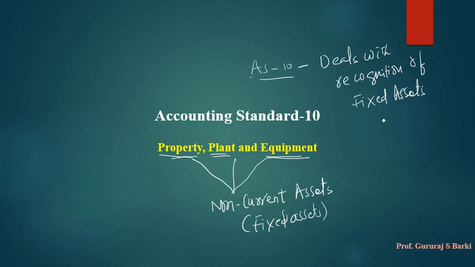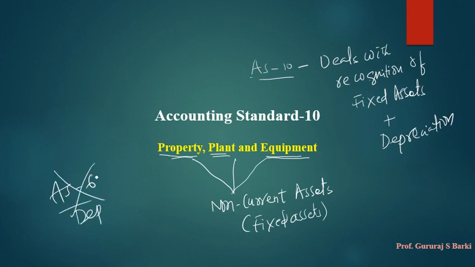Not only fixed assets, also depreciation indirectly, because earlier AS 6 dealt with depreciation. Now it was removed and it is added in AS 10 only. So fixed assets and depreciation, because depreciation comes for fixed assets only.